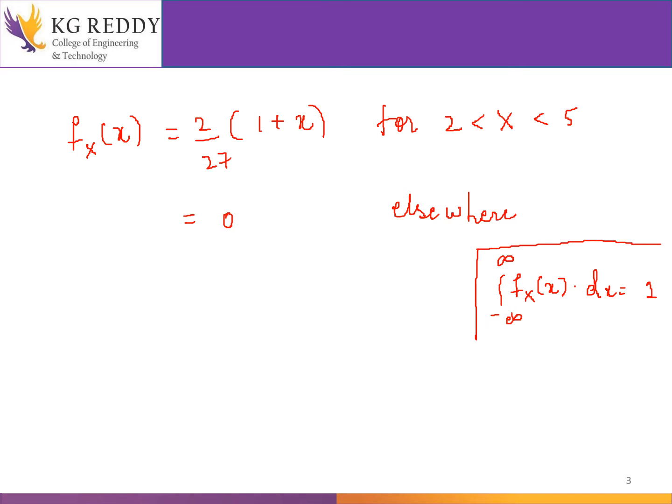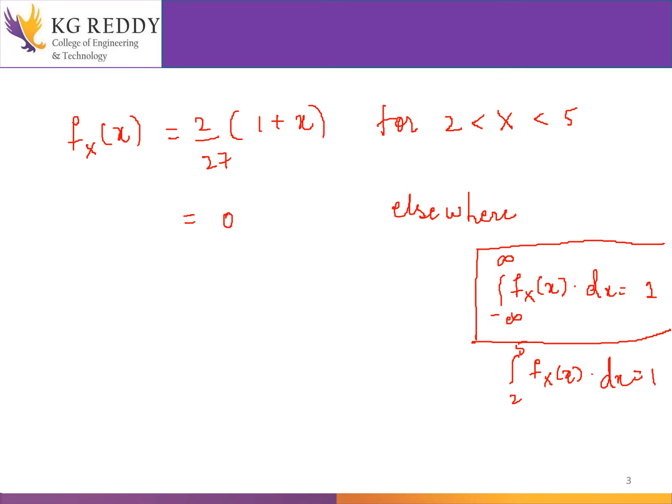Here the complete density function lies between 2 and 5, which is the reason I have taken the integral from 2 to 5 of fx of x dx equal to 1. Using that concept we have found the value of k.